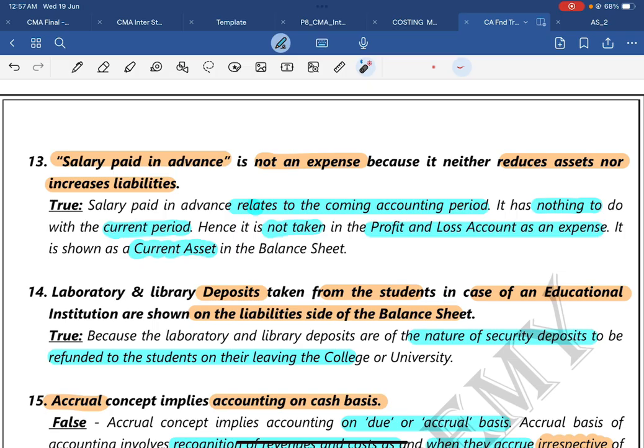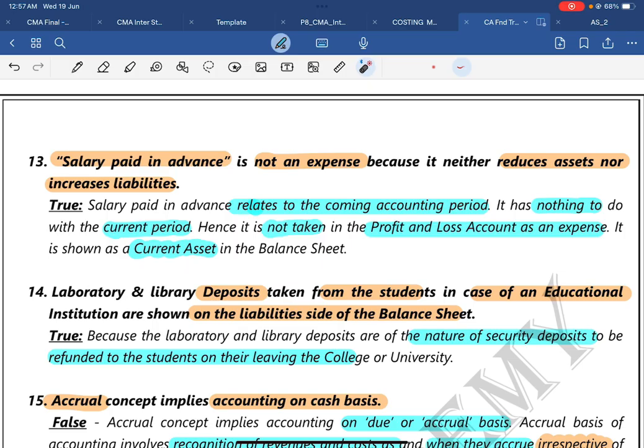Then question number 14. Laboratory and library deposits taken from students in the case of an educational institution are shown on the liability side of the balance sheet. The answer is true, because we are studying in a school. Once we are at school, we pay a caution deposit when we are doing our 10th lab and all.